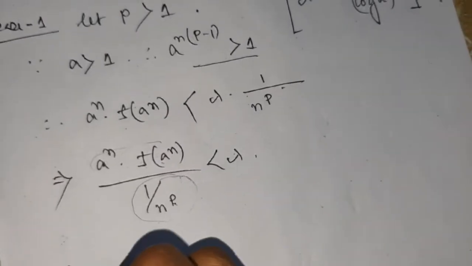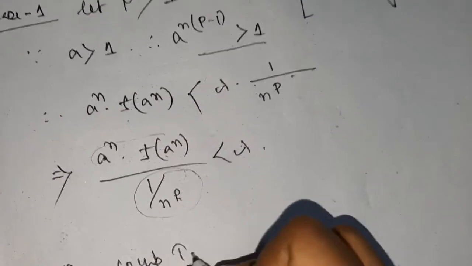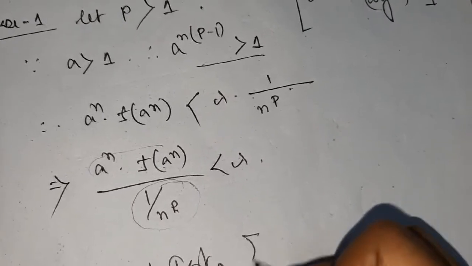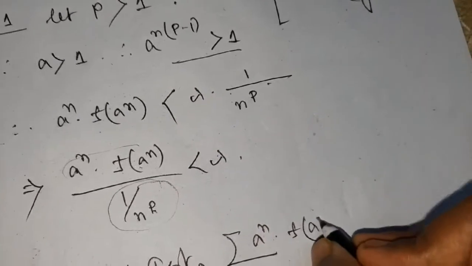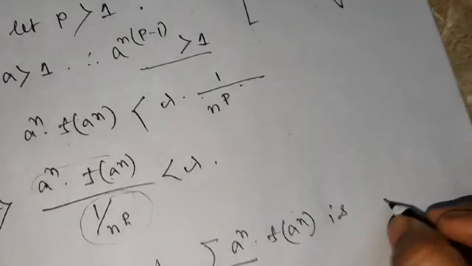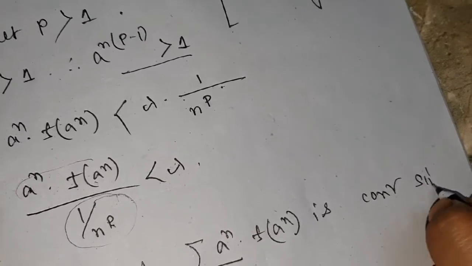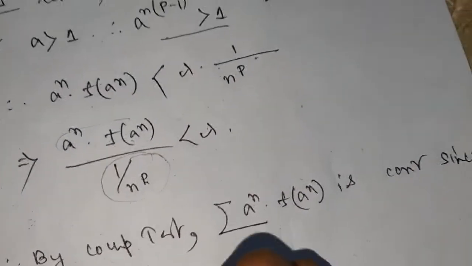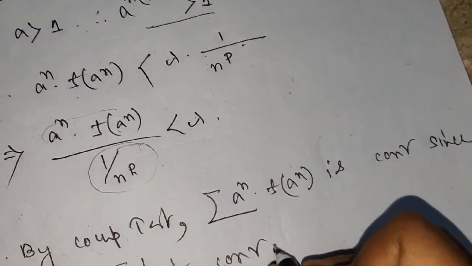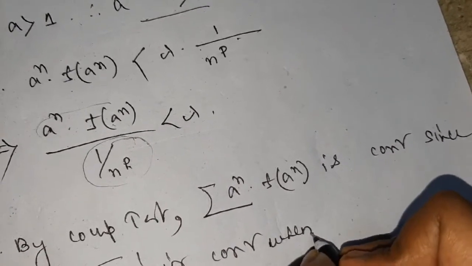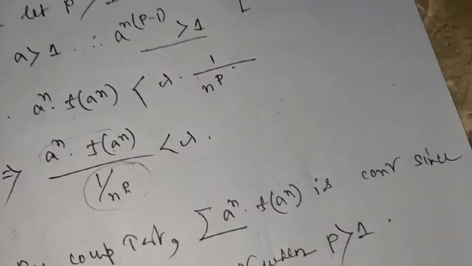So by the comparison test, summation a to the power n f of a to the power n is convergent, since summation 1 by n to the power p is convergent when p is greater than 1.